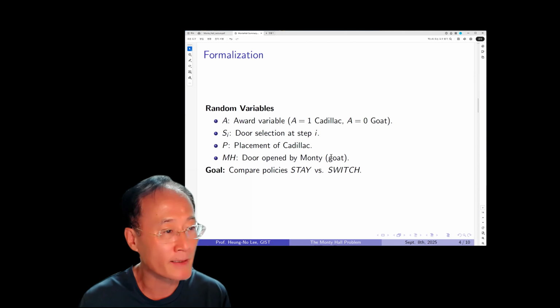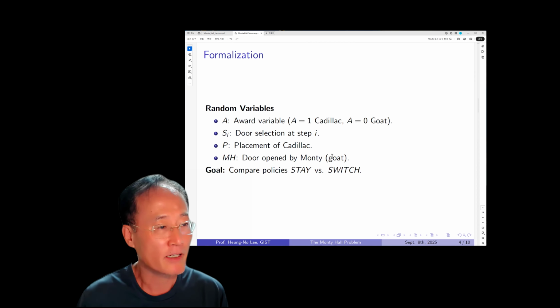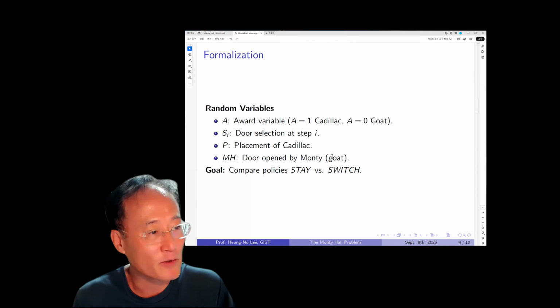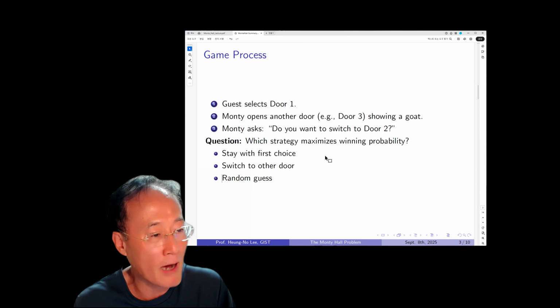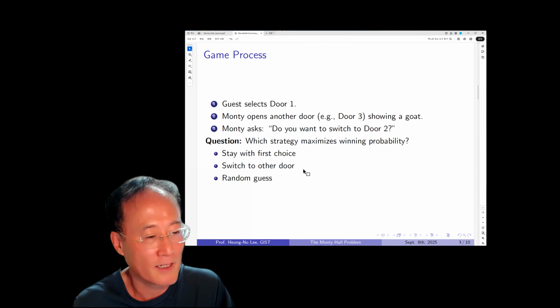All right, and here this is a famous problem. Basically, if he stays with the first choice, he gets a 1/3 chance to win the Cadillac. And by switching to the other door, he gets a two-thirds chance to win the Cadillac.